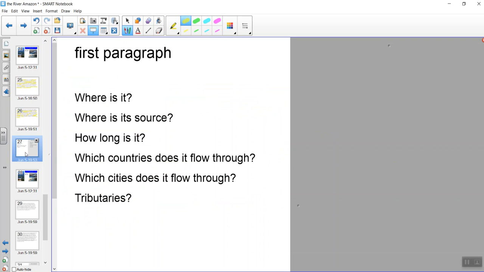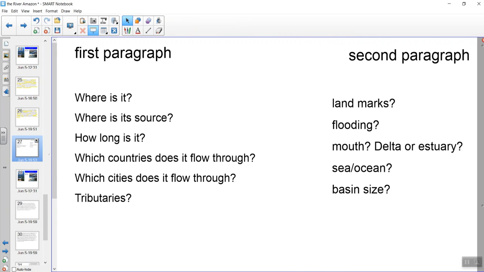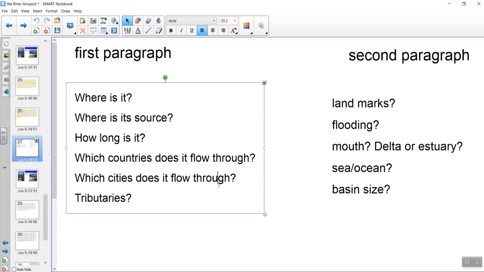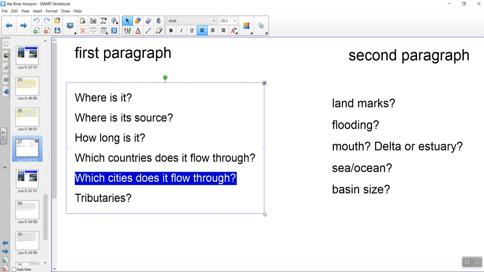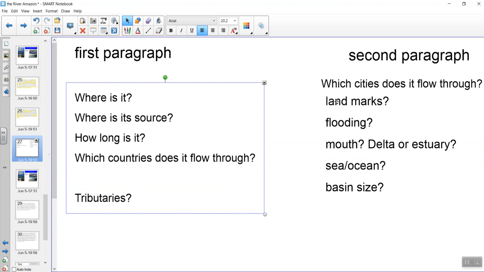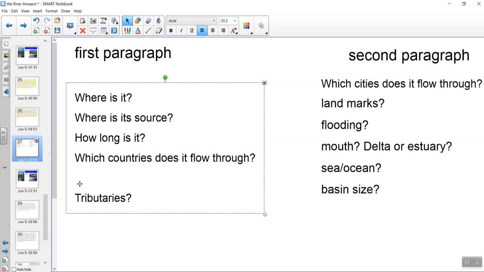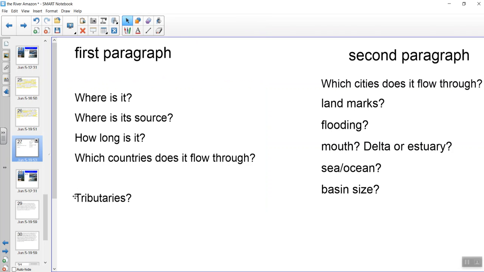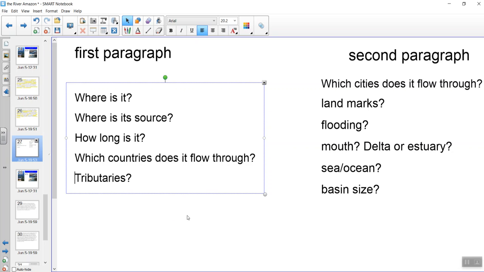Okay, so your job today is to write about the Amazon, and you're going to write 2 paragraphs. Your first one will include these ideas. In fact, this city one, when I think about it, formed the start of that one there. Let's move that a little bit. Should be able to just shuffle that one up as well, now. Is it going to let me? Fabulous. So, first paragraph, where it is.